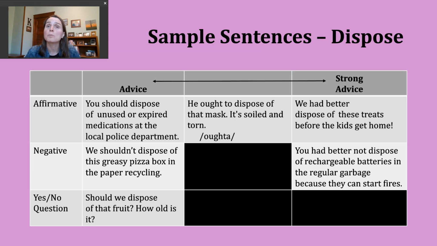But the second way we'll practice in a moment is to use ought to. And then our third way to give advice is to say had better. And we'll talk about what small differences exist between those 3 ways. Let's start with should. This is probably the most common way you'll hear someone give advice.